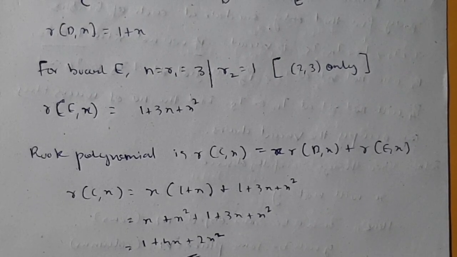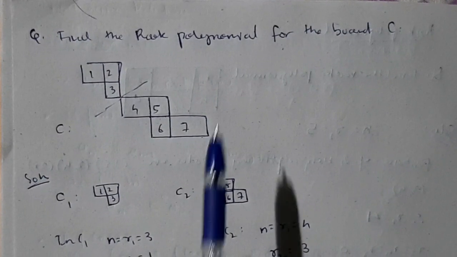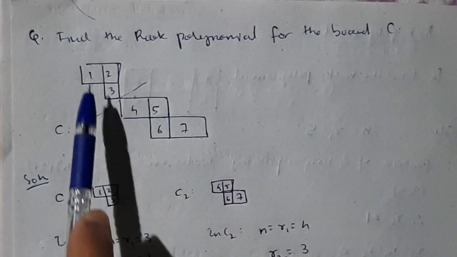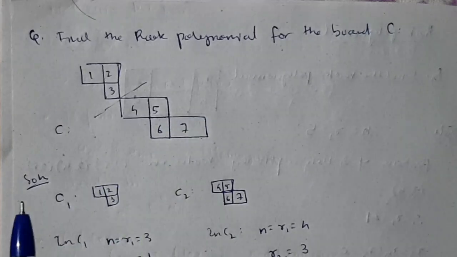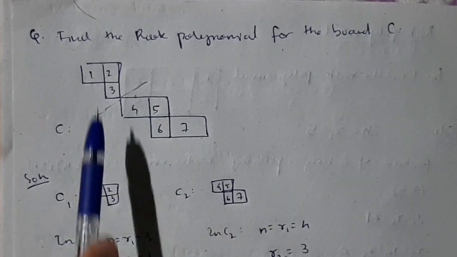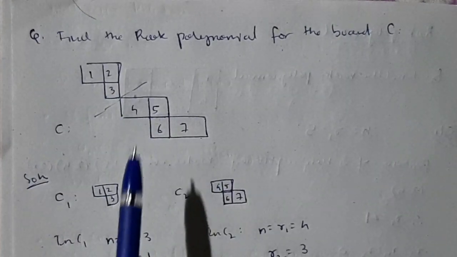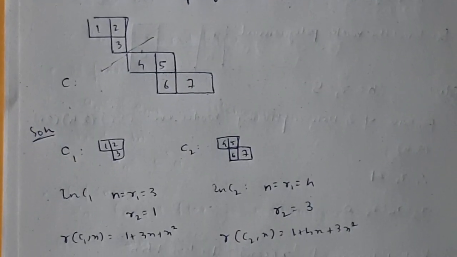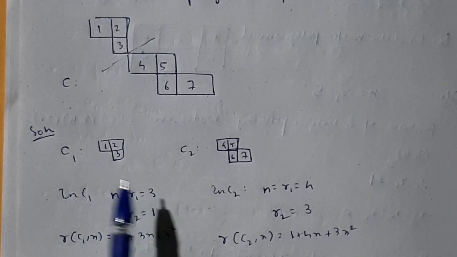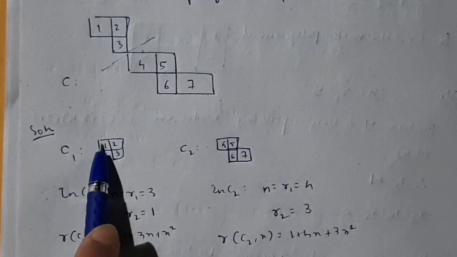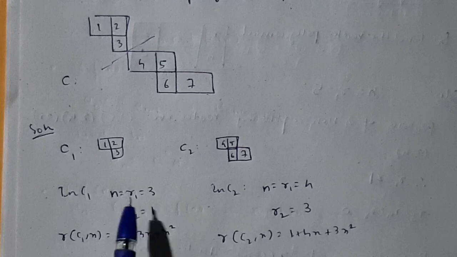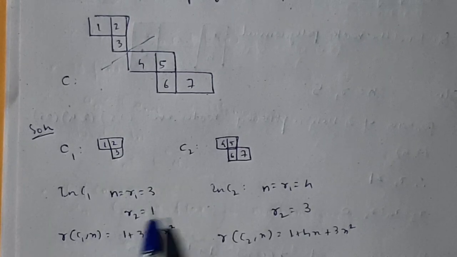There is another formula, this is a different one. If they have given a board C, if it is a big board, you need to separate it into 2 parts. See, the first part is this, the second part is this, you can separate it in any form. If they have given it in this form, you should do it in this form. C1 as this, and C2 as this. After you have written that, what you need to do is find R C1, x and R C2, x. How will you do that? In C1, count how many elements are there. n is equal to R1 is equal to 3. Then R2, consider one element, and suppose you consider 1, cut the row and cut the column, 1 comma 3 is left, so write 1 comma 3, only one is there, so R2 is equal to 1.